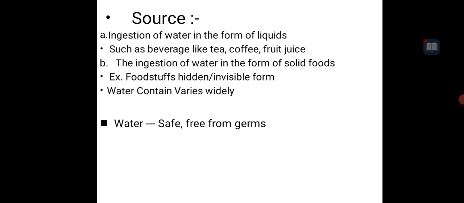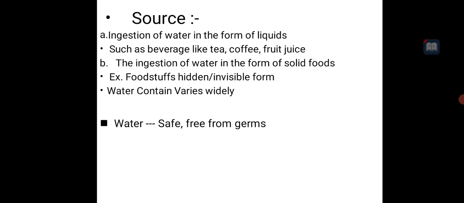So some foods contain water, and we can also take water directly. Okay, so ingestion of water in the form of liquids such as beverages, tea, coffee, fruit juice. They contain what? Water. Then ingestion of water in the form of solid food, like foodstuff, in a hidden or invisible form. They contain what? Water.